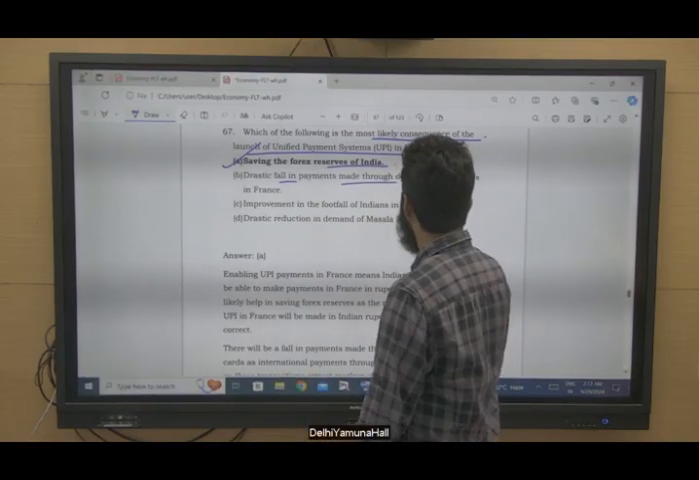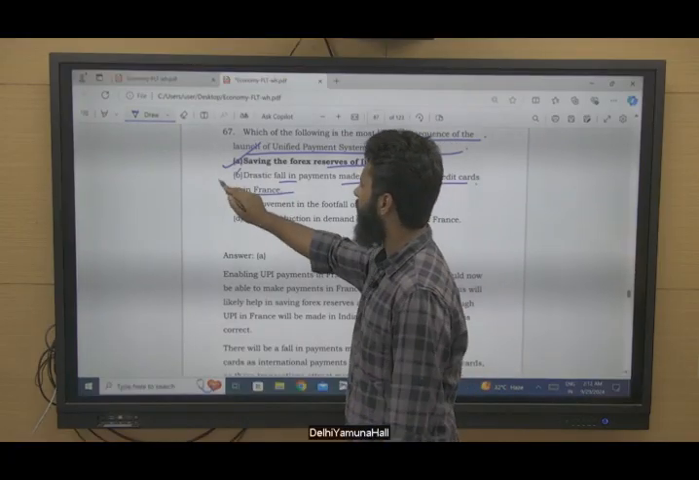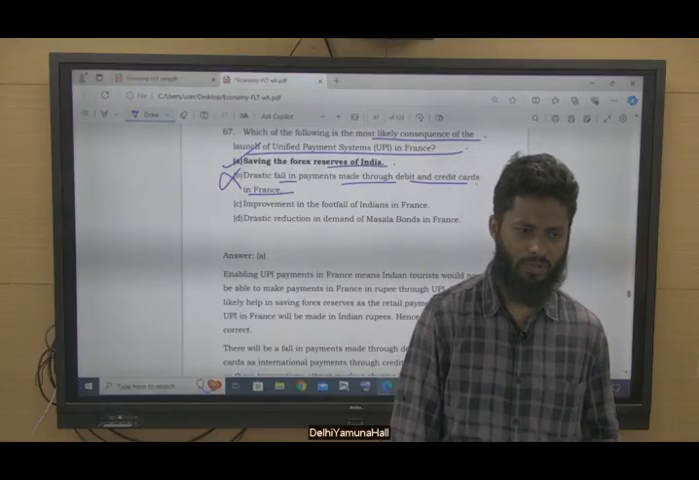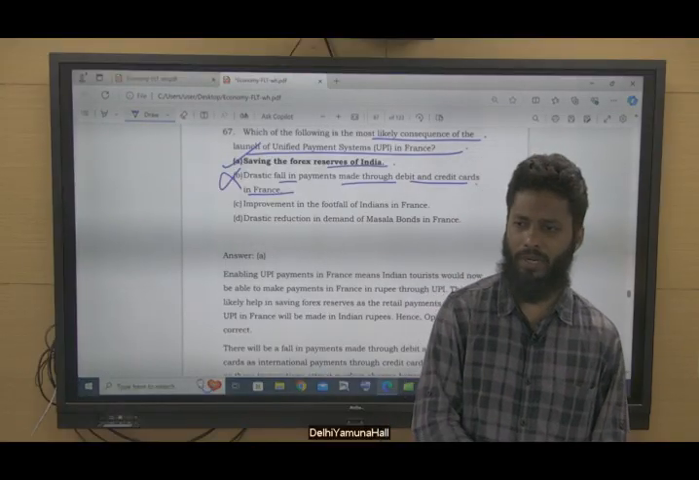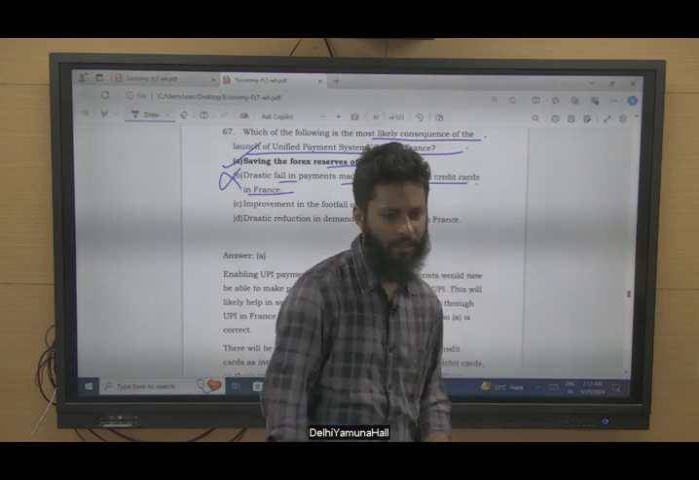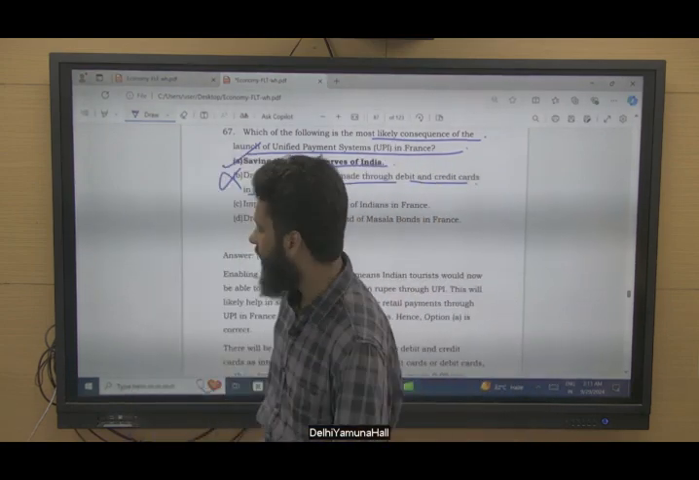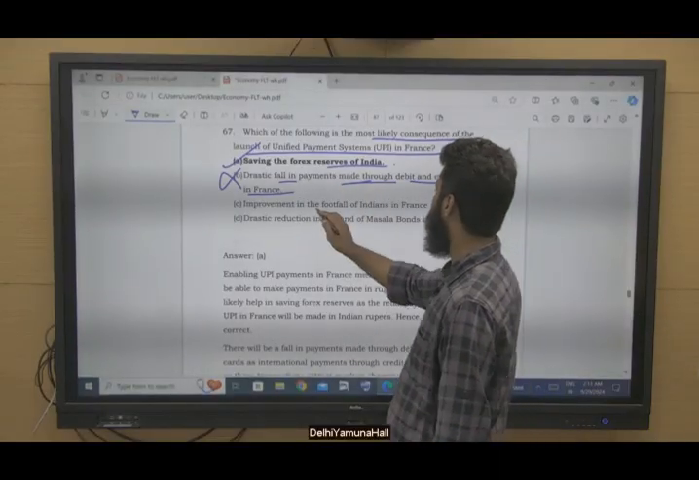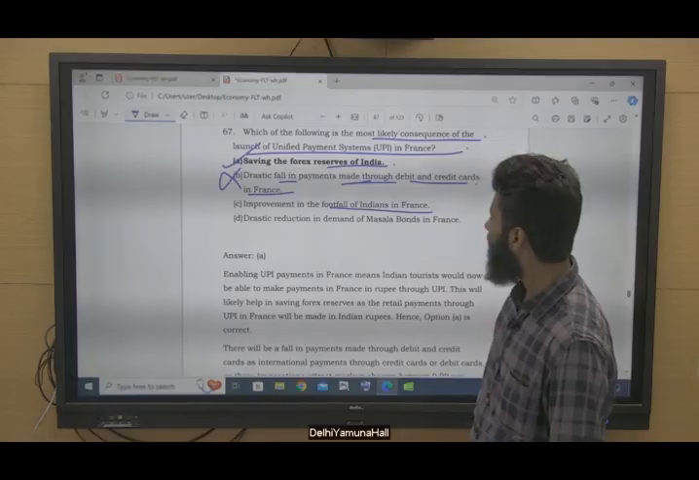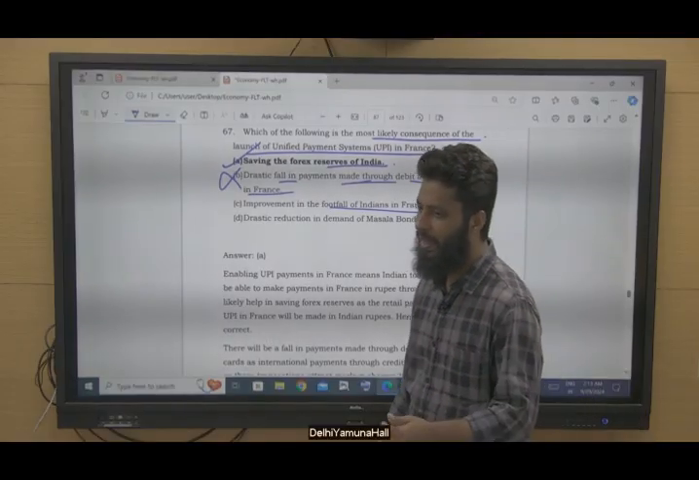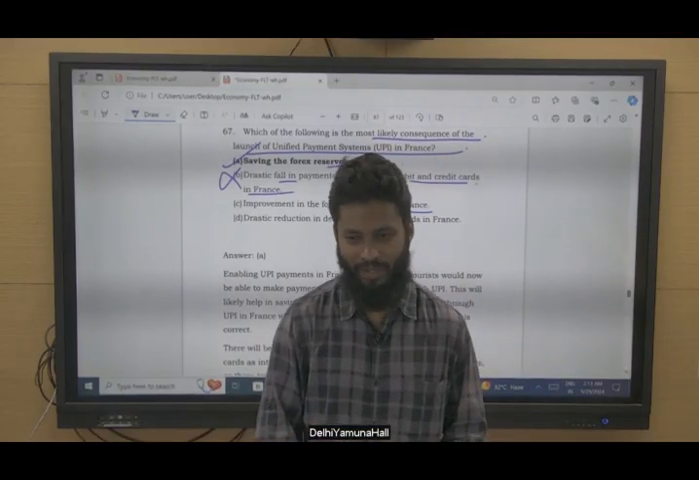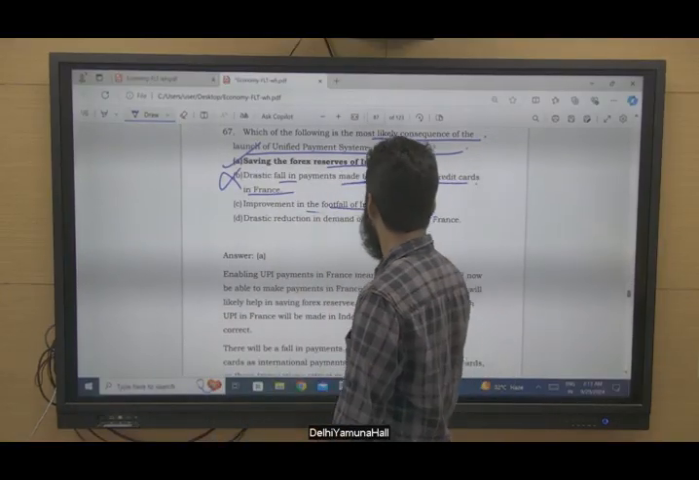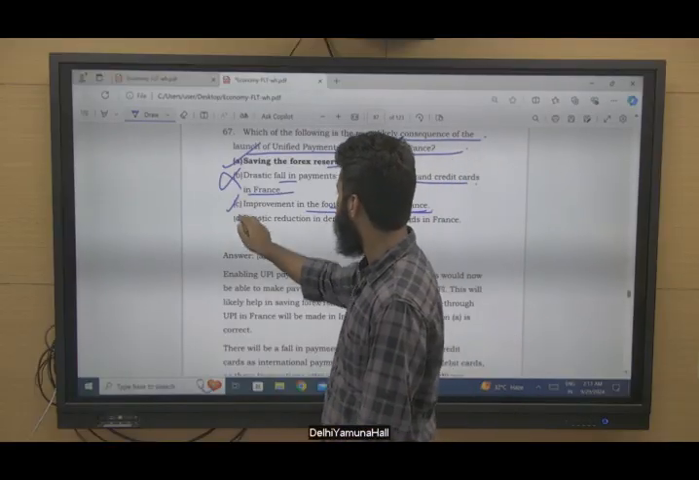Drastic fall in payments made through debit or credit card in France? No. We can take the example of Singapore. When UPI was launched, it was thought that it would reduce the use of debit and credit cards. But still, debit and credit cards are among the most important payment systems in Singapore. Improvement in the footfall of Indians in France. It does not depend on whether payment is by UPI or not, right? It depends on the spending capacity to go to France or not. So this is not correct.